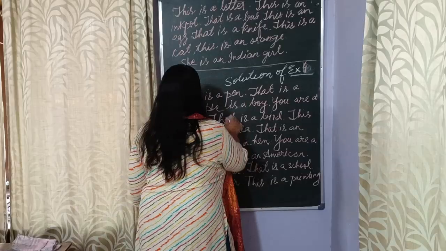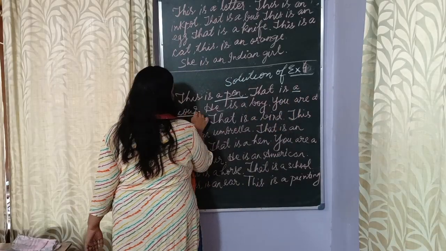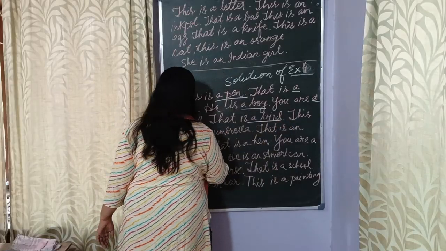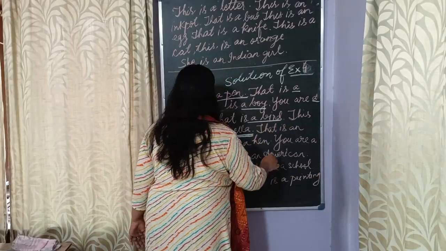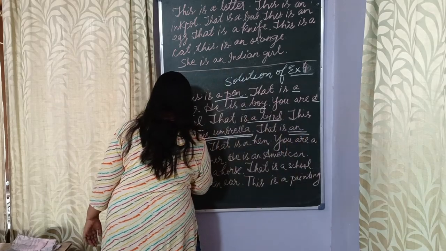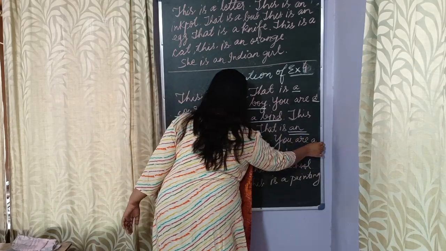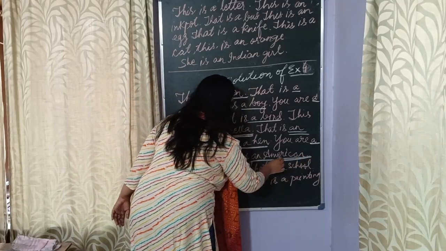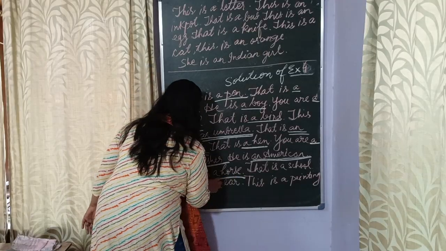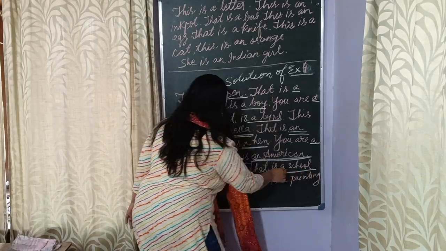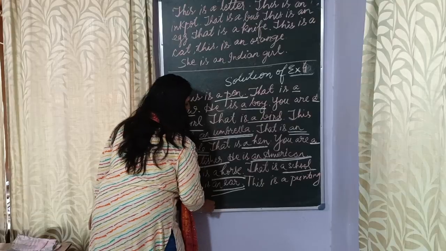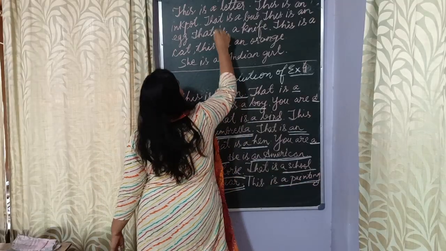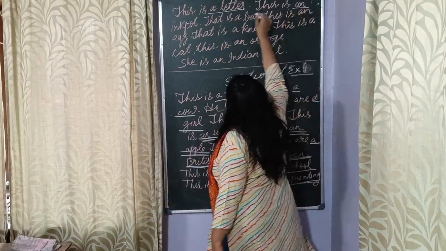For instance, I can see a pen, a cow, a boy, a girl, a bird, an umbrella, and double underline it, an apple, a hen, a Britisher, an American, double underline it, a horse, a school, an ear, double underline, a painting, then a letter, an ink pot.